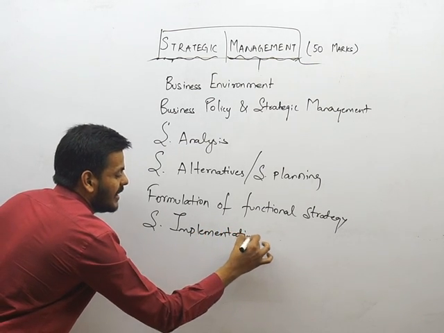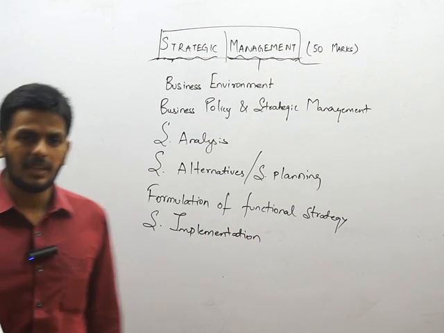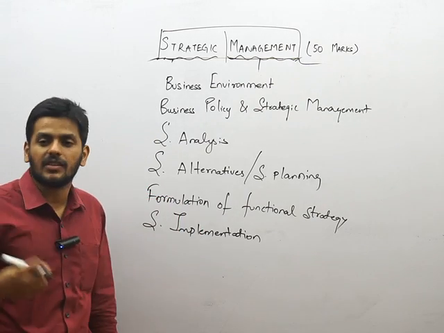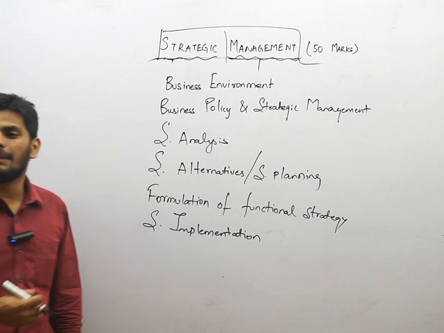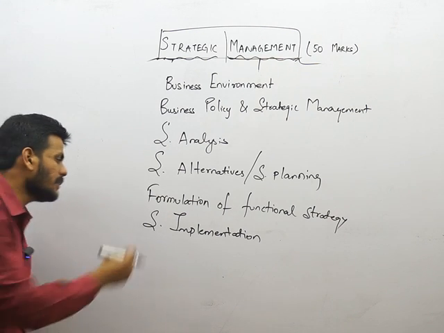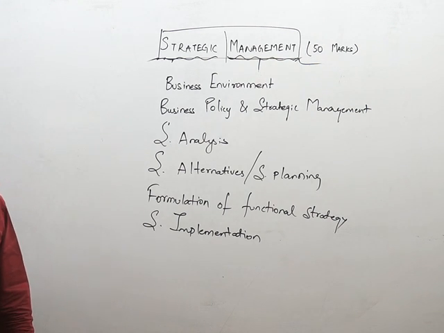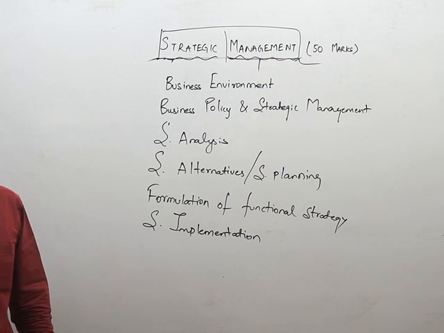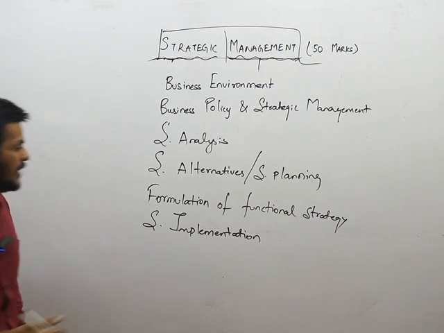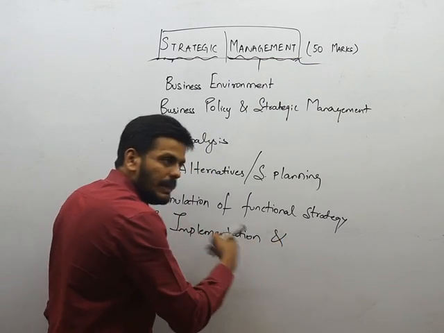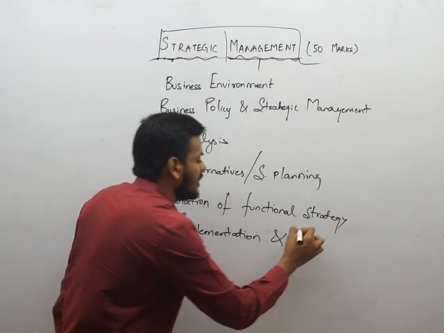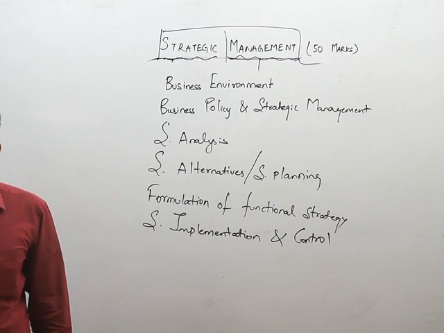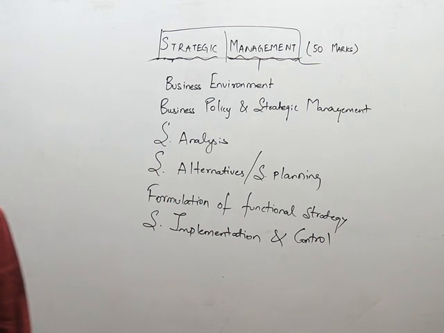And always understand, guys, the first time you implement something, there is no real reason why it needs to be successful always, right? So what will happen in this case? Sometimes it may also fail, and we might have to take corrective actions. When we take those corrective actions, it is called control. So implementation is always followed by taking corrective actions, called control. So strategy implementation and control are part of the story together.